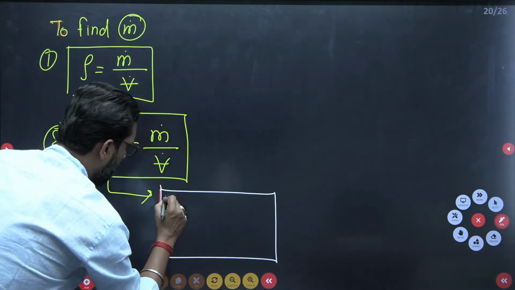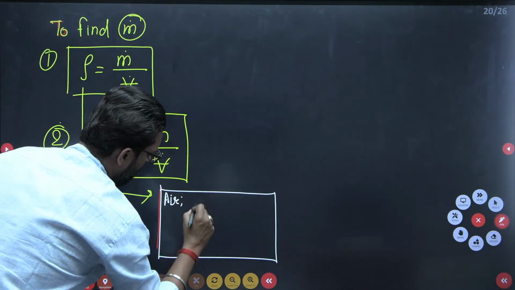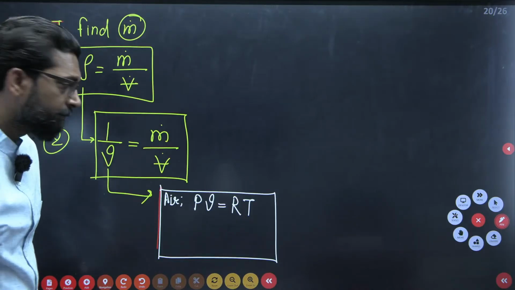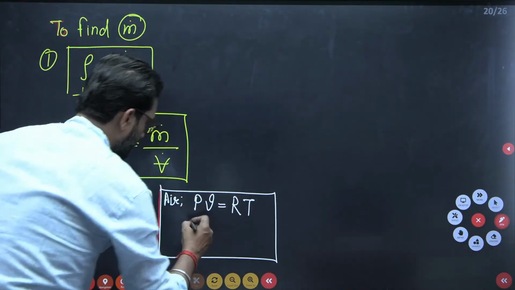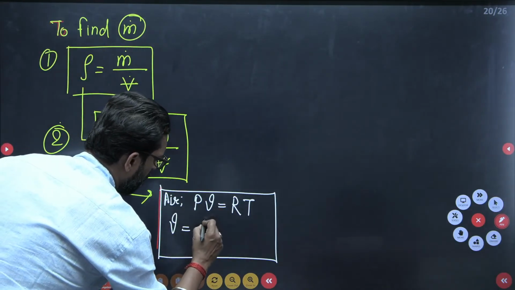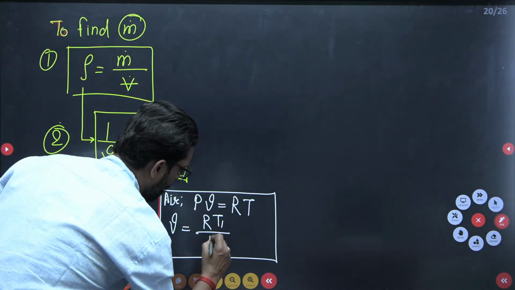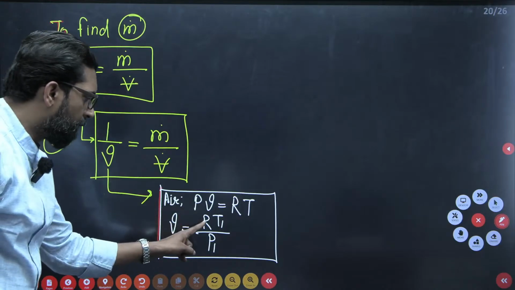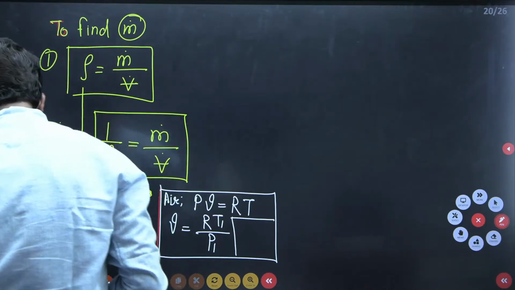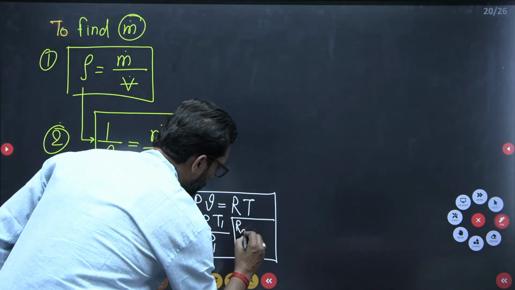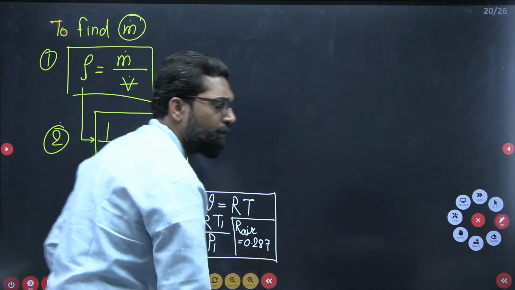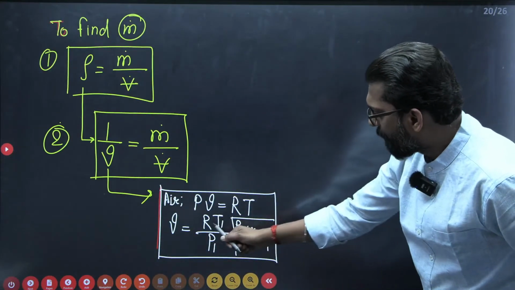So for air, P into specific volume is equal to R into T. Yes or not? So if you take volume flow rate is the same, V is equal to R T1 by P1, just apply this one. So put the R value. What is the R value of air? You know this, R of air is 0.287 kilojoule per kg K.